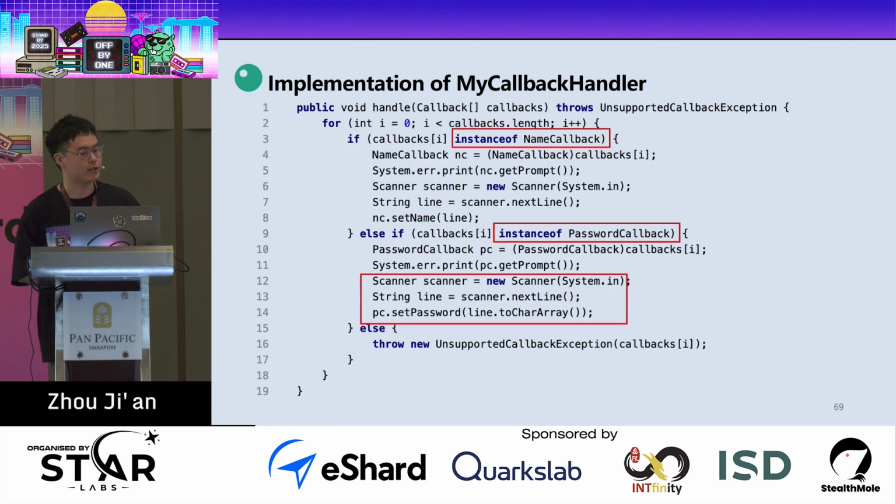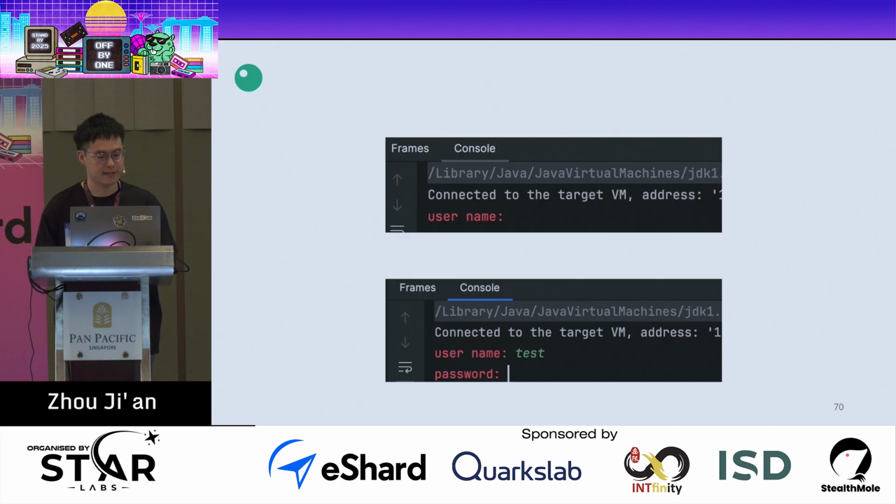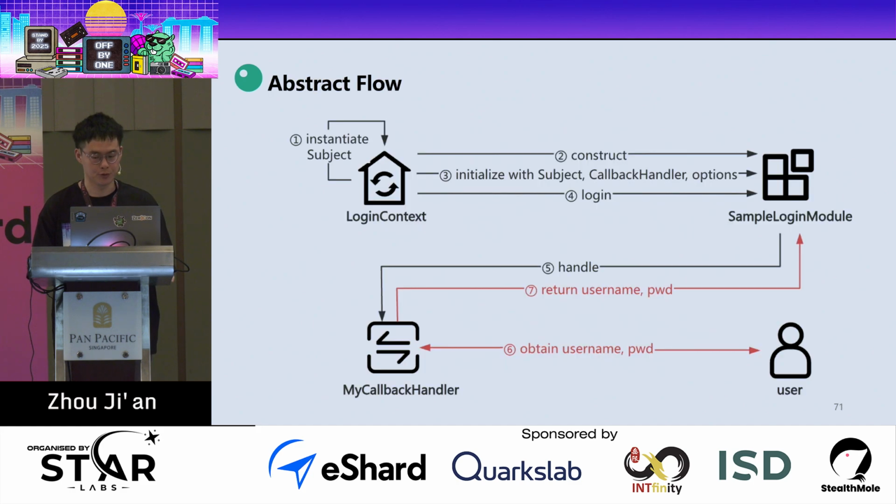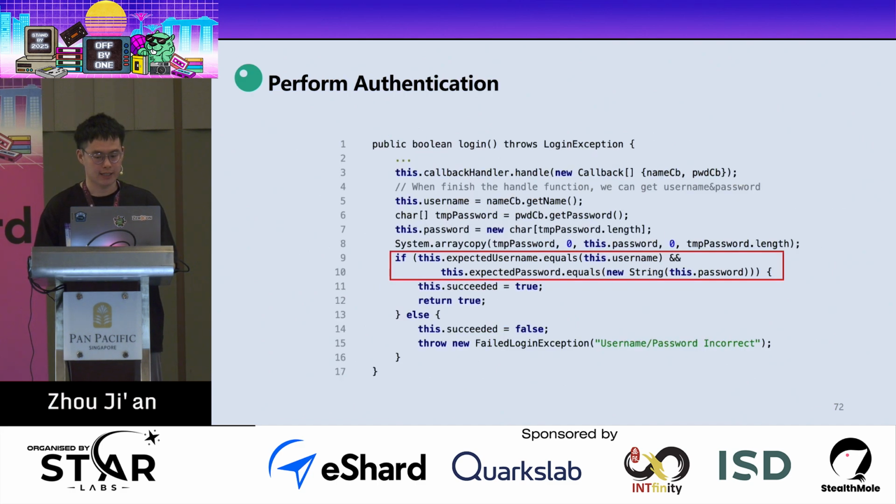And this is our handle function, and you can see that if the callback is an instance of name callback or password callback, it will just let the user input the username and password from the system standard input. And this is the input window, just the same as what we showed in the video. So now we just add 2 more steps: obtain the username and password, and return the name and password to the sample login module.